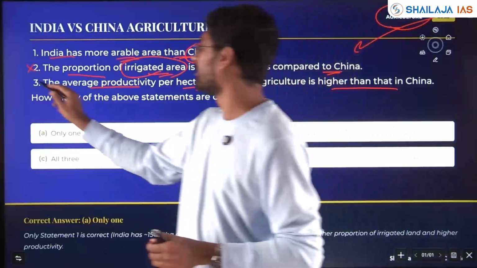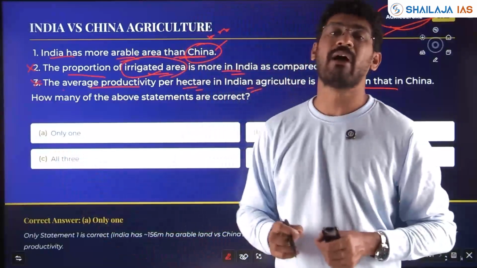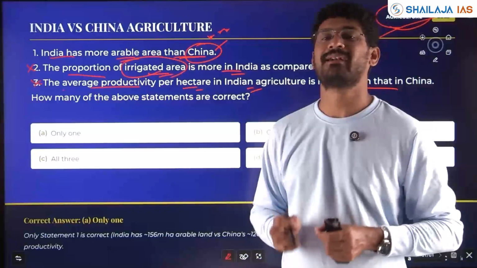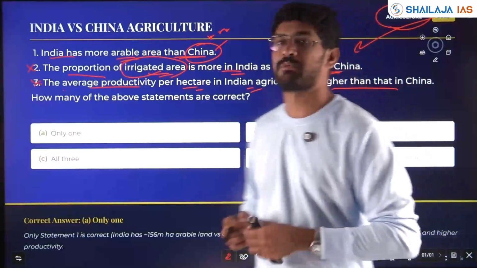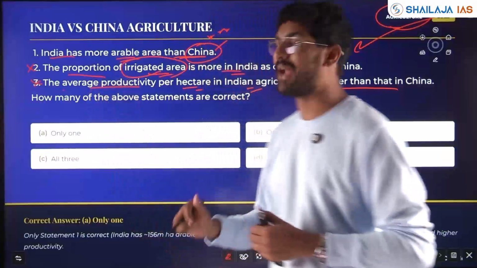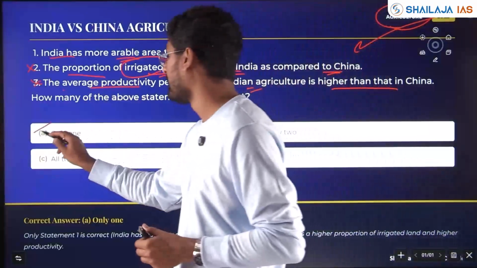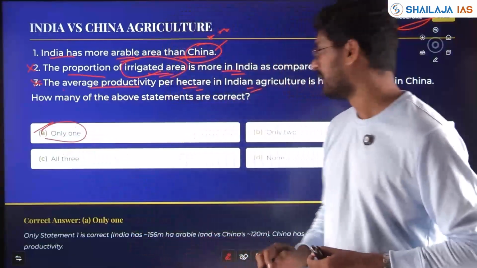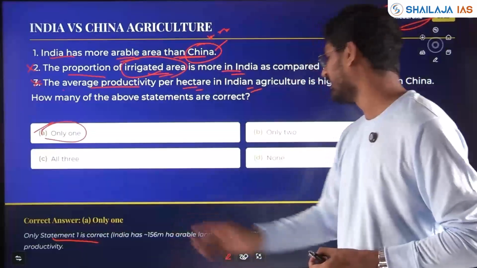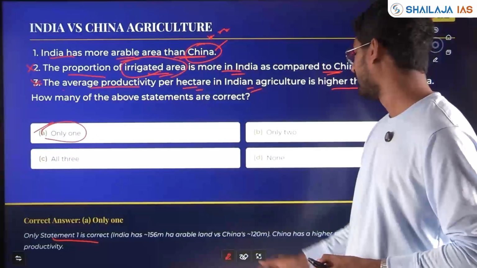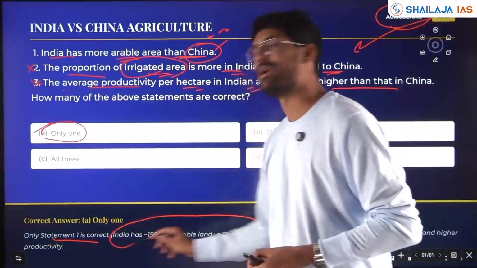The average productivity per hectare in Indian agriculture is higher than in China. Again, this statement is wrong. Our average productivity per hectare is very low compared to what China has. So here the answer is only 1. Only one statement is correct. India has around 156 million hectares of arable land versus China's around 120 million.